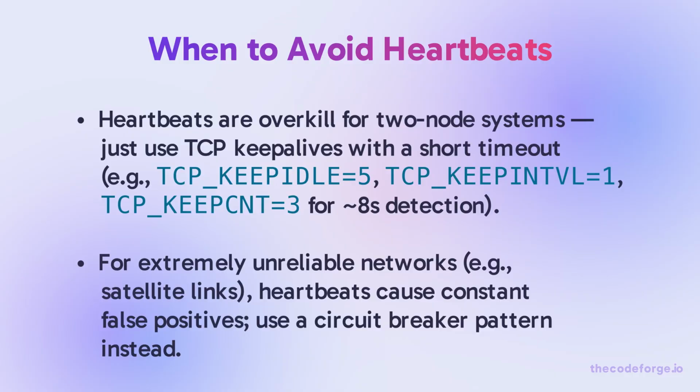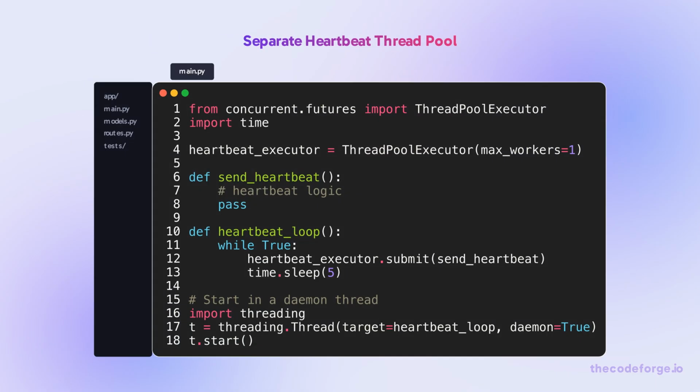Heartbeats are overkill for two-node systems. Just use TCP keepalives with a short timeout, e.g., TCP keepidle equals 5, TCP keepintvl equals 1, TCP keepcnt equals 3 for roughly 8 seconds detection. For extremely unreliable networks, e.g., satellite links, heartbeats cause constant false positives. Use a circuit breaker pattern instead. A common production bug is heartbeat thread starvation when the sender shares a thread pool with request handling. Dedicate a separate thread pool for heartbeats with a small queue and a discard policy. Missing a heartbeat is better than blocking.